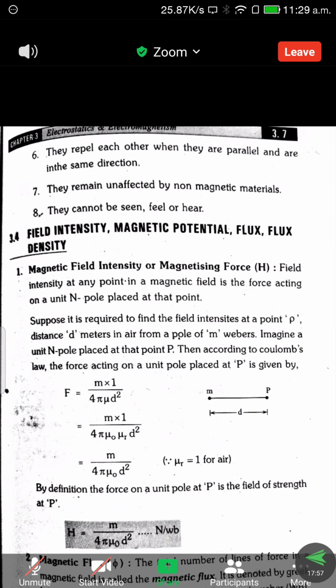Repulsion of each other means that if there were an attraction force, the two lines would merge. But there is no attraction force, only repulsion, so they repel each other. Because of that reason, they never intersect, even up to infinity. Next, they remain unaffected by non-magnetic materials. If we place a magnetic material, definitely the path and direction of the lines will change. Those things we will discuss in the next topics.